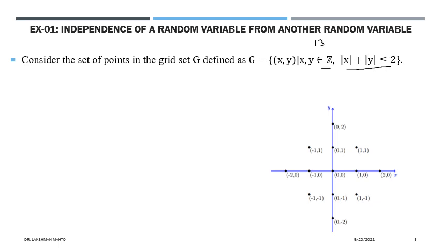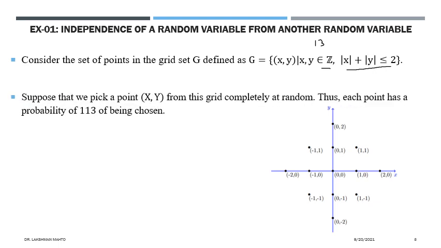So the probability of selecting the point 0, 2 would be 1 by 13. That is why, by default, our starting distribution happens to be uniform. We pick a point x, y from the grid completely at random.